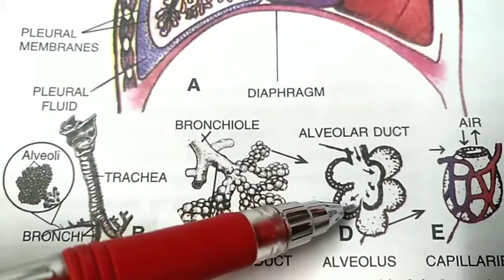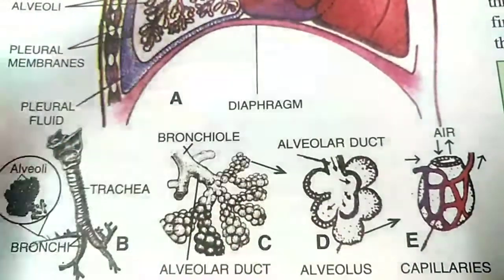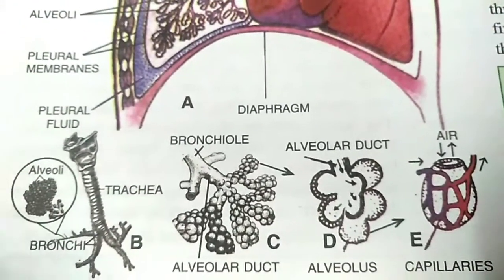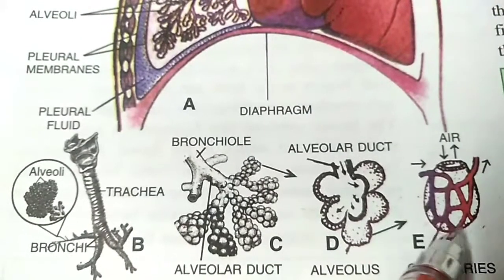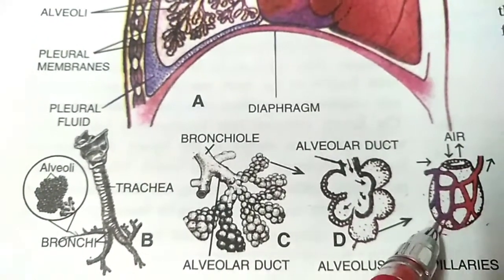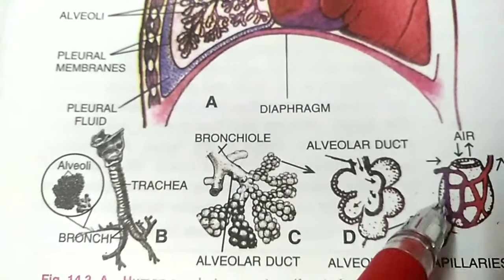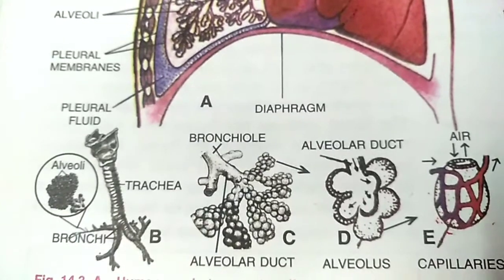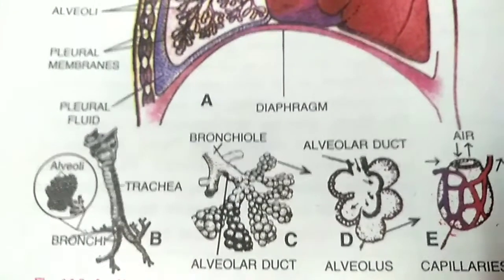Now this alveolus, its wall is very thin. It is richly supplied with capillaries. Now this is the structure, how each alveolus is richly supplied with blood capillaries. Why blood capillaries? Because exchange of gases takes place. The walls of capillaries and alveoli are very thin. So due to this thin wall, exchange of gases takes place very easily.